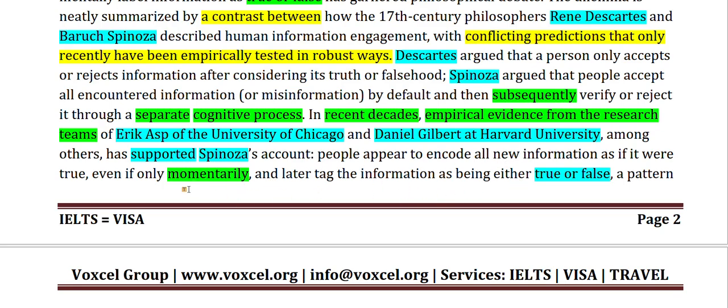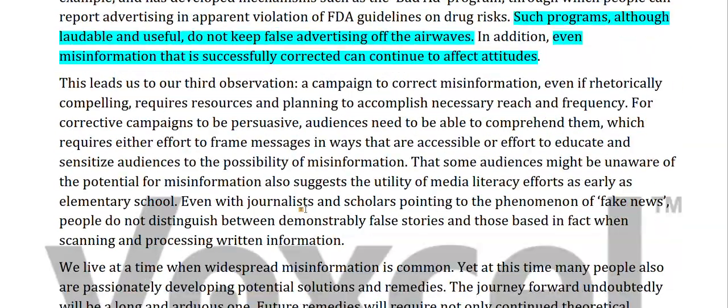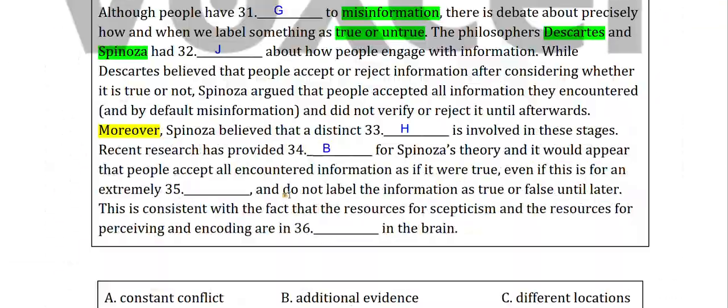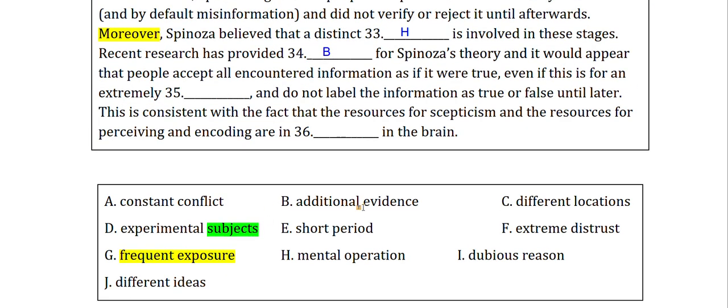So that is for later, but for that particular moment they say it is true. For this we can rule out constant conflict, additional evidence, and different location. Momentarily means for a short period of time. So our answer to this will be E.